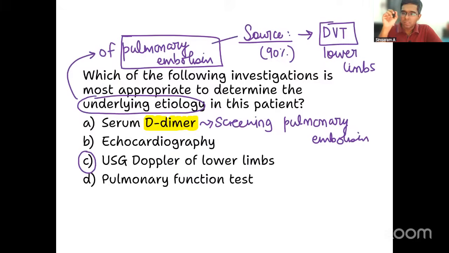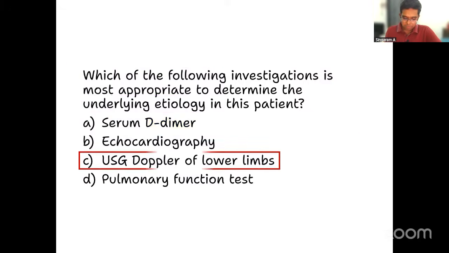See, in this question, all of you know it is pulmonary embolism. All of you know deep vein thrombosis is a cause, but you have to connect the wordings in the question. Underlying cause means what is the investigation I do to find out deep vein thrombosis. That is what the question is actually asking about, right? So with all this discussion, the clear answer for our question is ultrasound Doppler of the lower limbs. Option C will be the answer. Are you able to understand this, right?